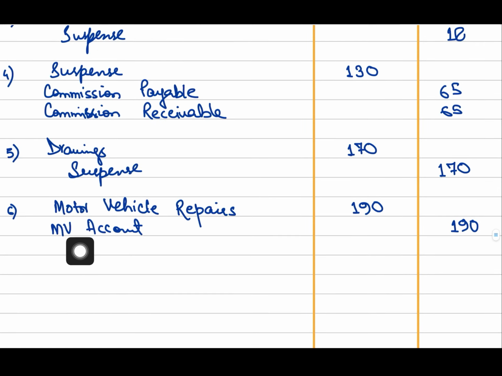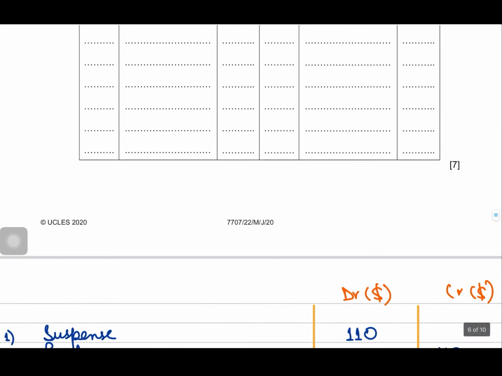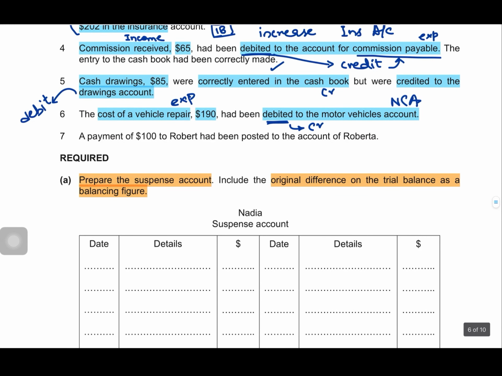Because we made the error in the non-current asset account, and that too on the correct side of the account, the side that should have been used for repairs. So, the suspense account was not involved because we eliminated the effect by crediting it and establishing the right entry on the correct side and in the correct account. So, not every time will you be required to make a correcting entry through the suspense account, right.